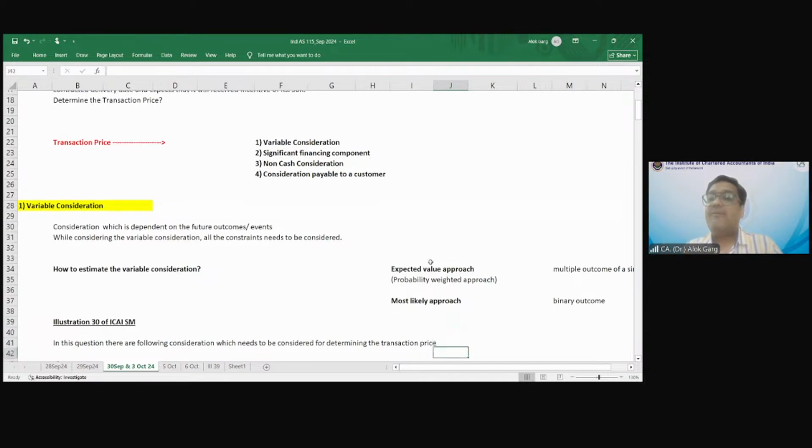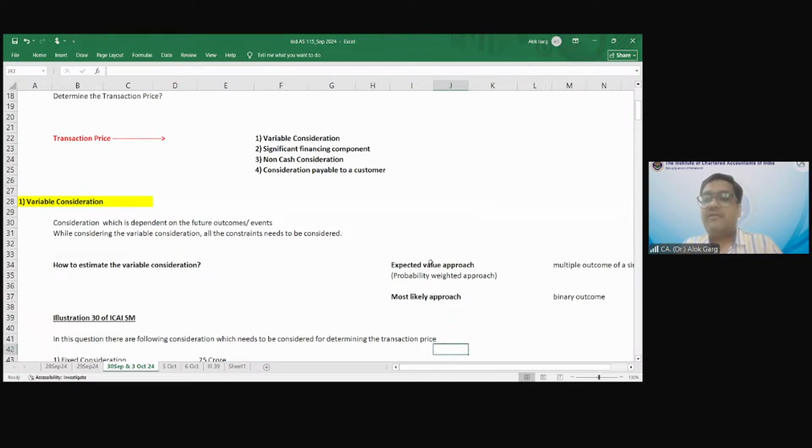What is the most likely approach? For example, there is a 30% chance the company will achieve a quantity of, let's say, 1,10,000 units, and a 70% chance that the company will achieve 1,40,000 units. So what has more chances? Most likely means, what has the higher chance? 140. So 140 is the estimated quantity for computing the variable consideration. We'll do a question on this.